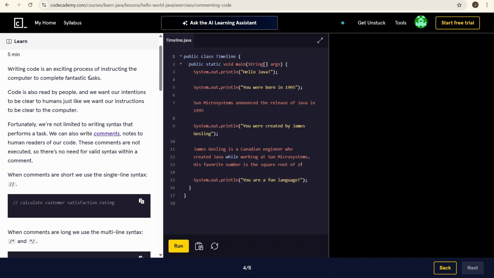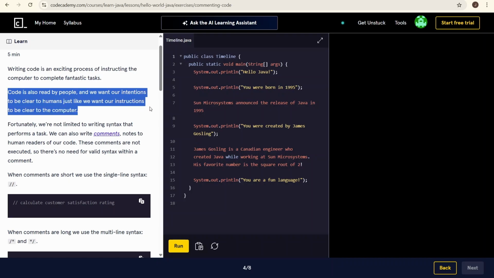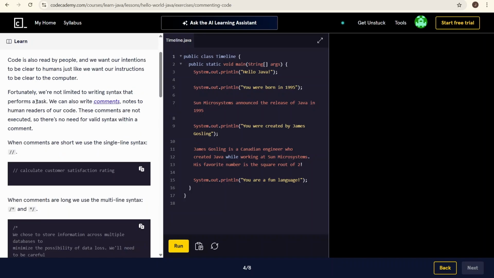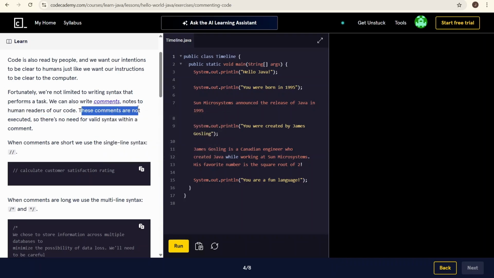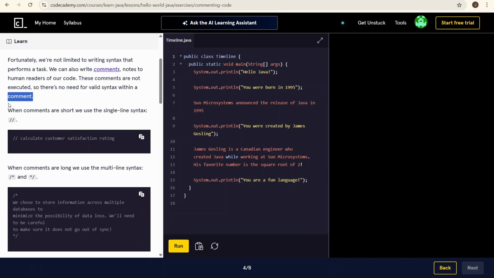Writing code is an exciting process of instructing the computer to complete fantastic tasks. Code is also read by people, and we want our intentions to be clear to humans, just like we want our instructions clear to computers. Fortunately, we're not limited to writing syntax to perform a task. We can also write comments, notes to human readers of our code. These comments are not executed, so there is no need for valid syntax within a comment.